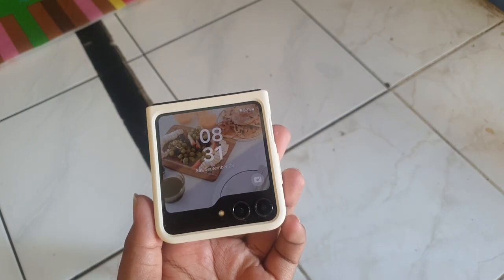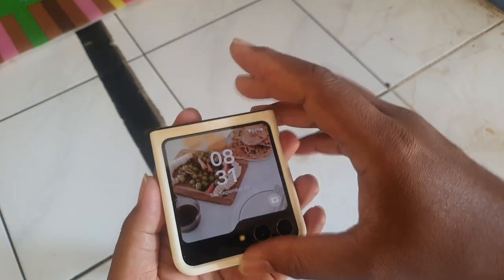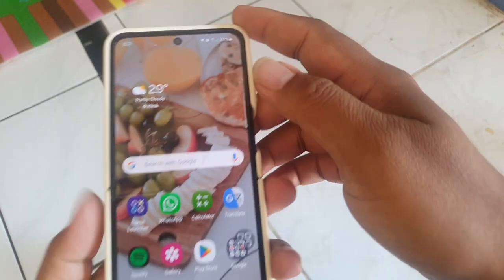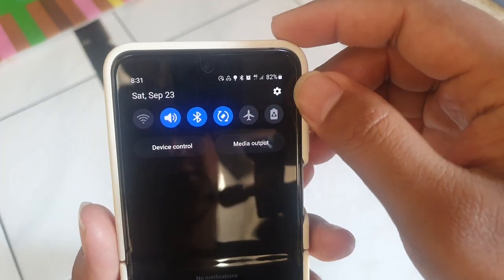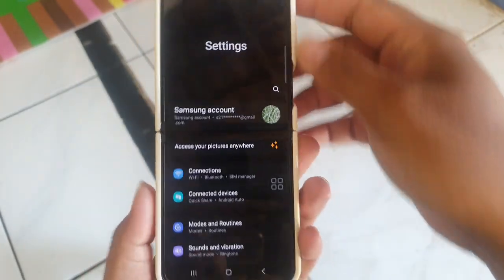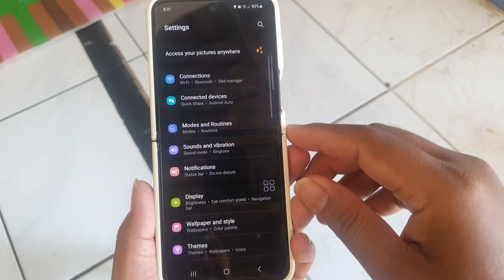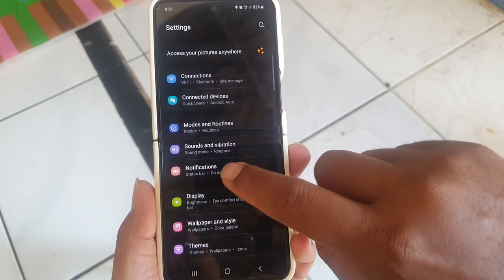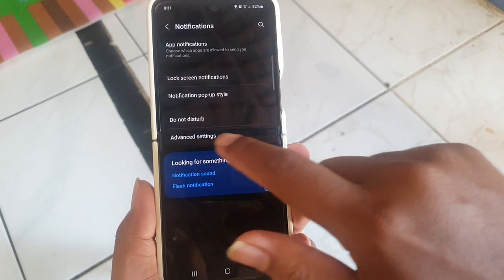To turn on or turn off extreme threats wireless emergency alert in Samsung Galaxy Z Flip 5, open settings, swipe the notification panel, and then tap settings icon. Scroll down settings screen, find notifications, and then tap notifications. Next, tap advanced settings.